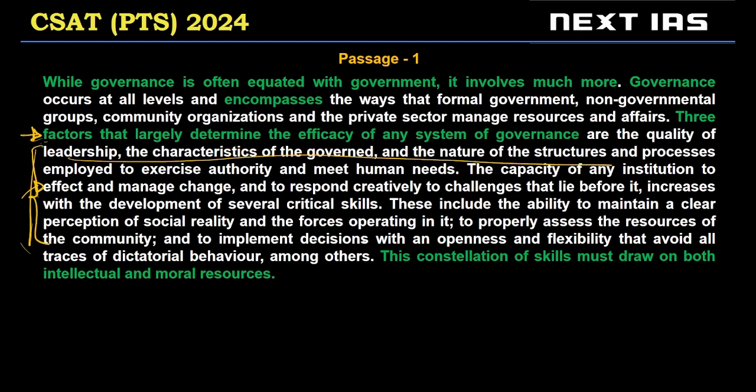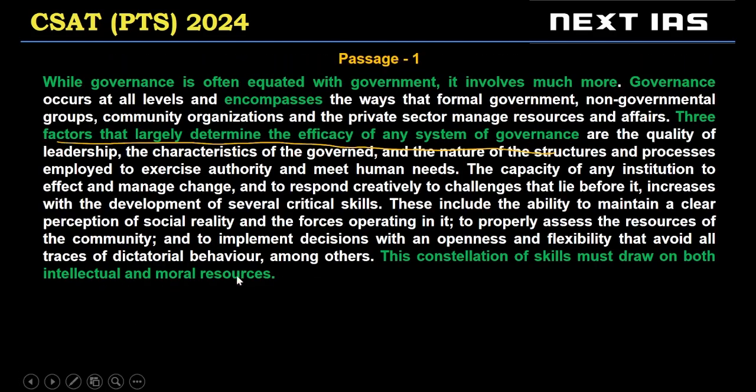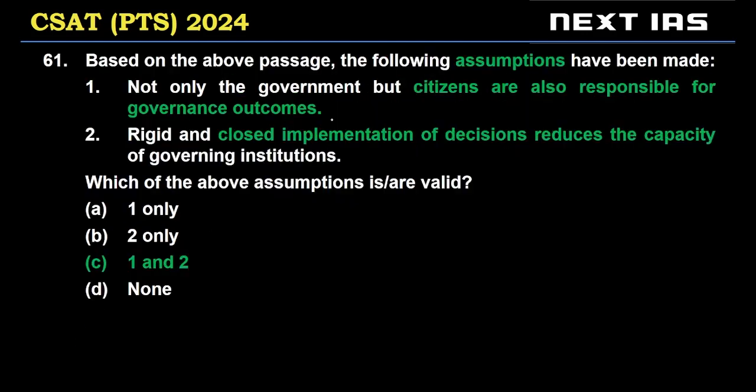Then we are told that any organization or institution will have to check and respond to challenges. Now, in the end, the author says this constellation of skills or these multiple skills must draw on both intellectual and moral resources. So, according to the author, there are factors that largely determine efficiency of governance, and they require moral and intellectual resources. And the factors are listed out here, right? And this is governance not just in government, but broadly speaking, even in the private industry. So let's look at the assumptions.